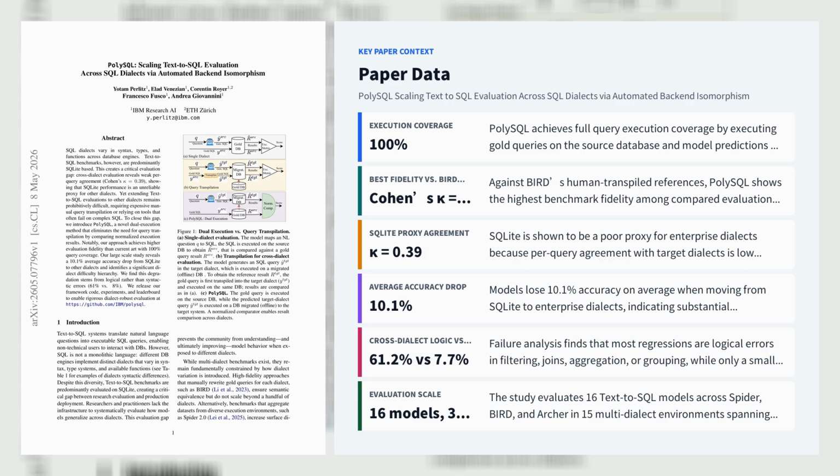61.2% of cross-dialect regressions are logical errors in filtering, joins, aggregation, or grouping, while only 7.7% are pure syntax errors, showing that dialect shift breaks semantic reasoning more than syntax handling. The authors released the PolySQL codebase, migrated environments, and a leaderboard to support dialect-robust text-to-SQL evaluation.